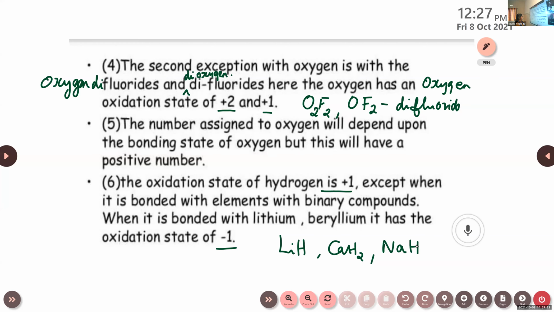Sarah, can you read the last one? Oxidation state of hydrogen is +1 except when it is bonded with an element in binary compounds. When it is bonded with lithium, beryllium, it has an oxidation state of -1. Then, shall I move to next one? No, ma'am. Okay.